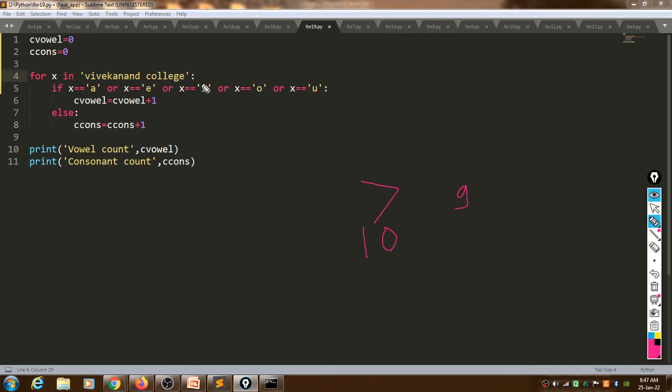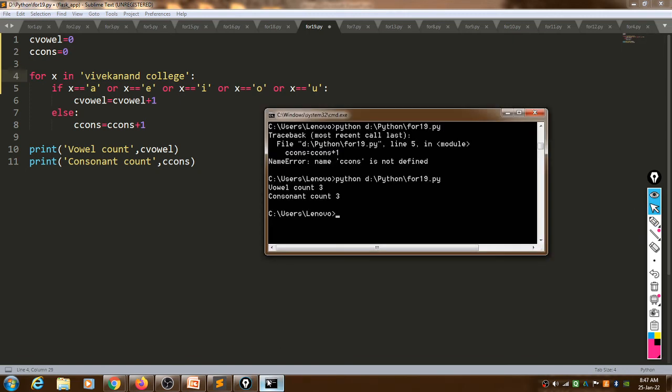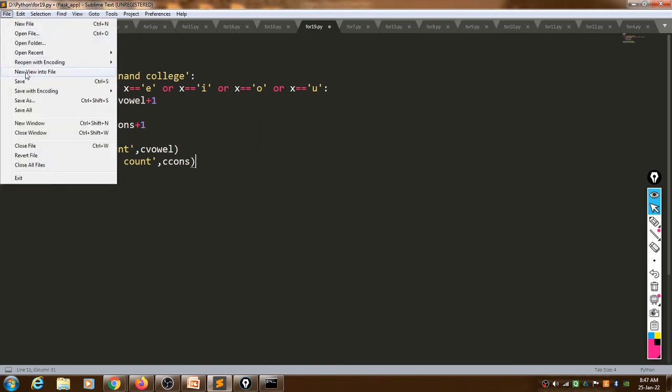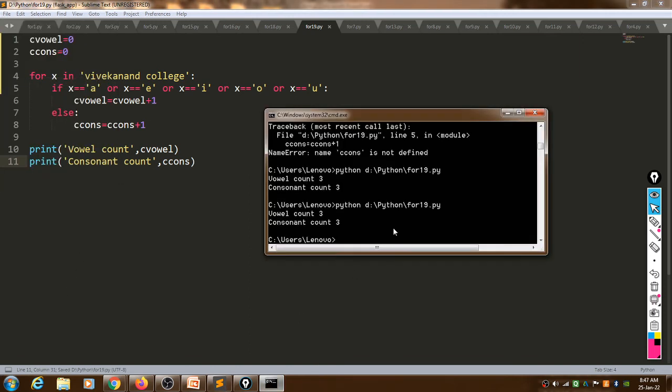We will check this one. Okay, so how many vowels are there? How many consonants are there? Look here. We have to save it and then we will execute this one. Okay, so vowels are 7 and consonants are 11. Okay, so this space will be considered as consonant.